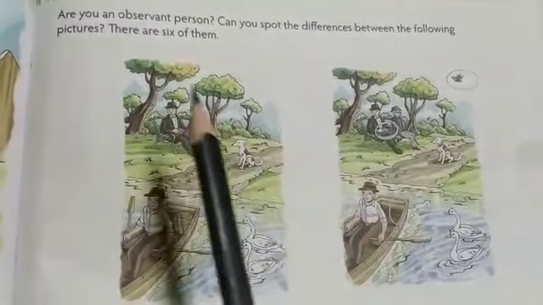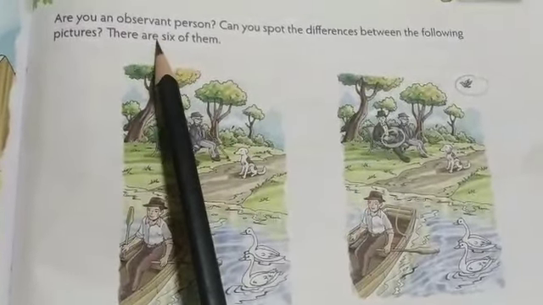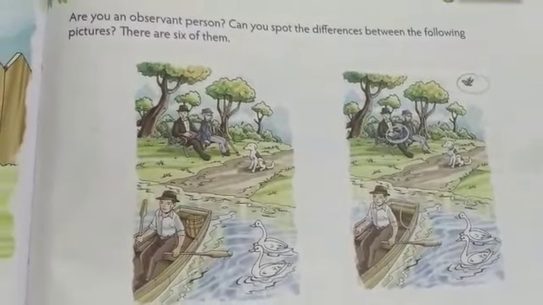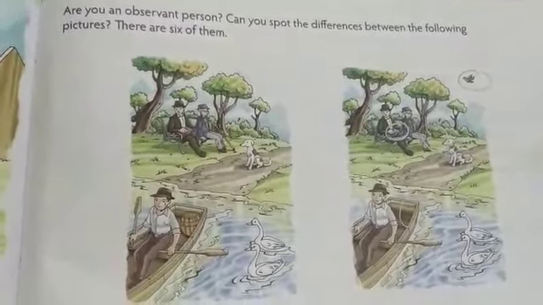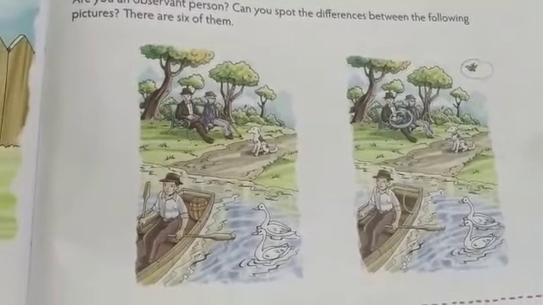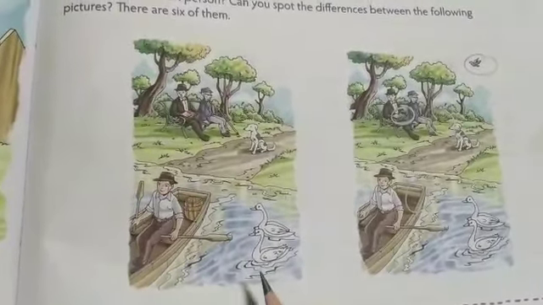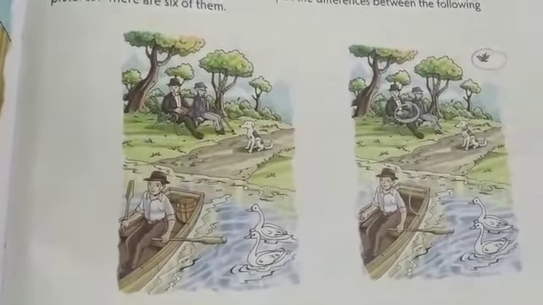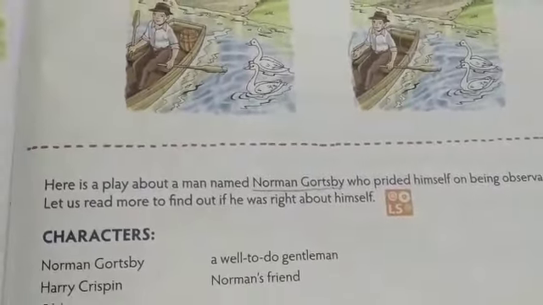Now, what do you mean by an observant person? It means one who is good at noticing things around him. So, in this activity, you have to find 6 differences between these two pictures. Okay, now let's begin.